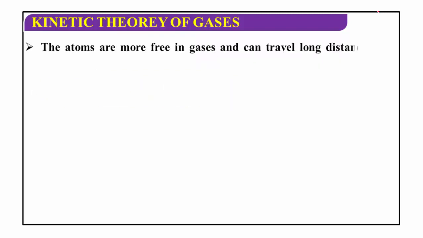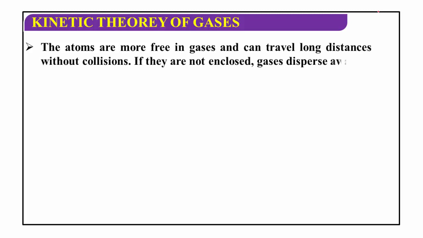And the atoms are more free in gases. They can travel long distances without any collisions. If they are not enclosed, the gases are dispersed away. Suppose you enclose n number of gas molecules in a cylinder or any other definite shape, in that condition one atom of the gas is colliding with another gas molecule. But when they are not enclosed within the system, the atoms are more free in gases and they can travel long distances without any collision.